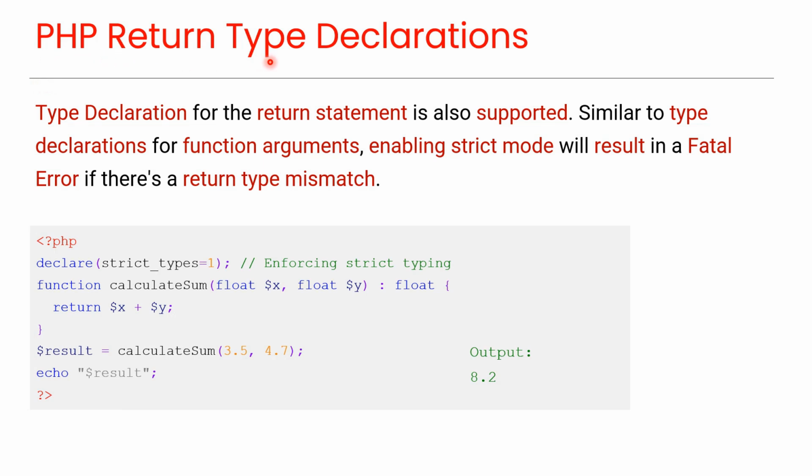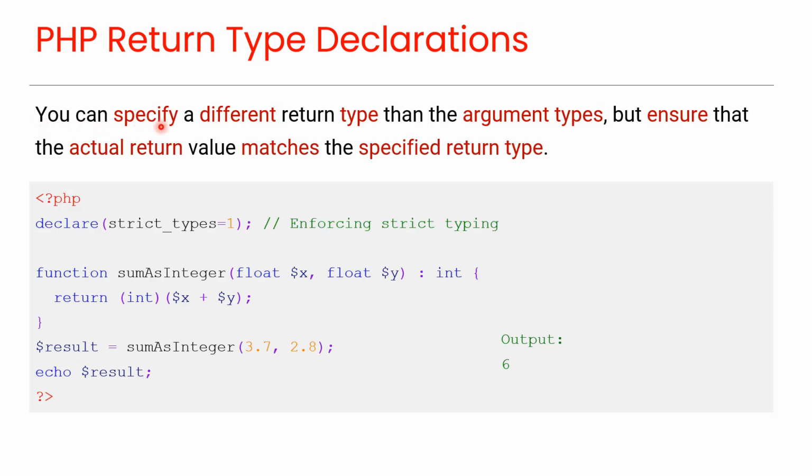PHP return type declarations. Type declaration for the return statement is also supported. Similar to type declarations for function arguments, enabling strict mode will result in a fatal error if there's a return type mismatch. To specify a return type for a function, add a colon followed by the type just before the opening curly brace when declaring the function.